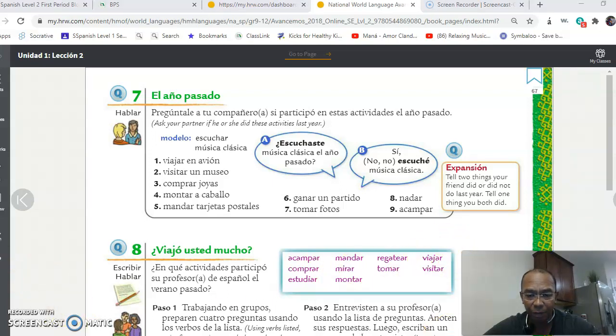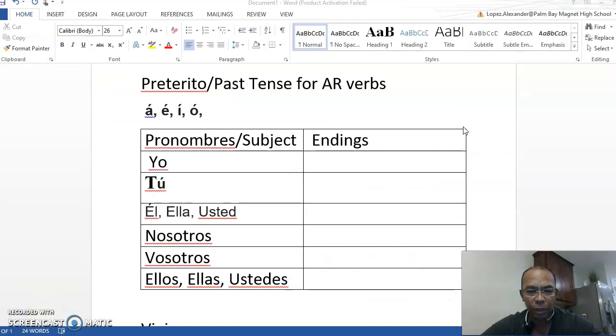So please look at the screen. As you remember, the endings for the AR verbs in the past tense, the preterito, are different than the present ones that we know, right? Just to review, these are the pronouns. They represent a person.